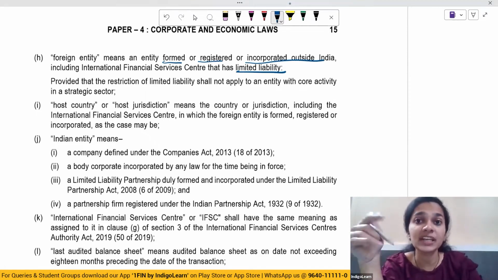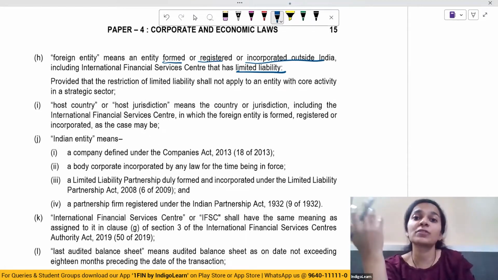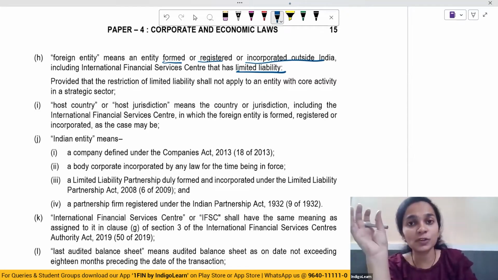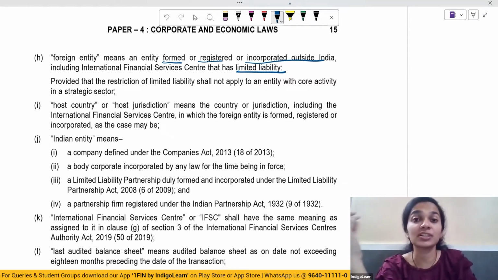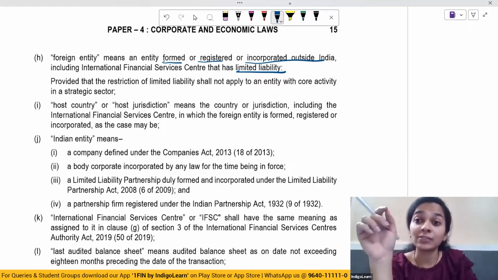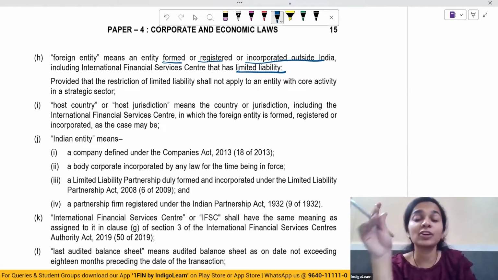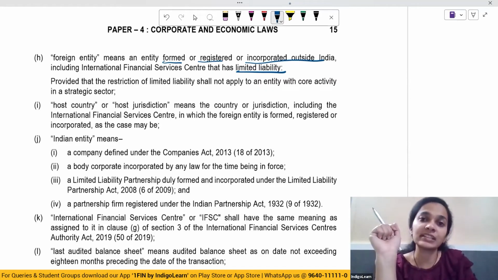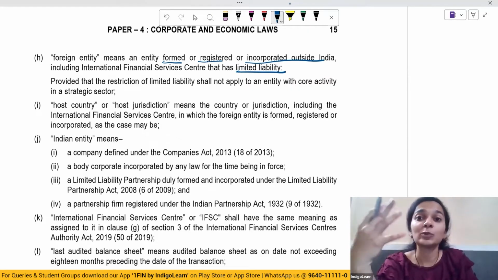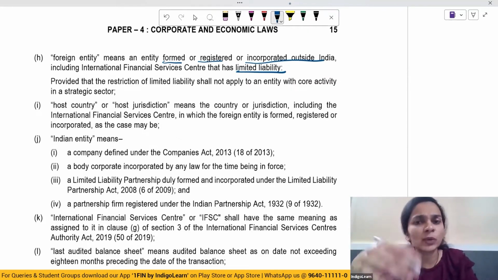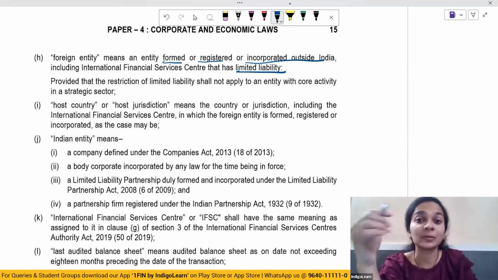However, there's a proviso to it which says that this restriction of limited liability will not apply where the core activity of the foreign entity is in a strategic sector. Now, what does a strategic sector mean? Strategic sector could include natural resources, and we'll look at the definition of strategic sector ahead.